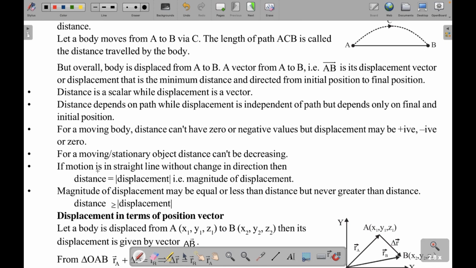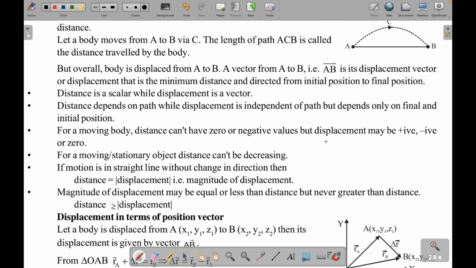So for a moving body, distance can't have 0 or negative values, but displacement may be positive, negative or 0. Right, so displacement may be positive if the object is moving, say along a single direction. If it is coming back, then it can be negative, and it can be 0 when the initial point and the final point is the same.